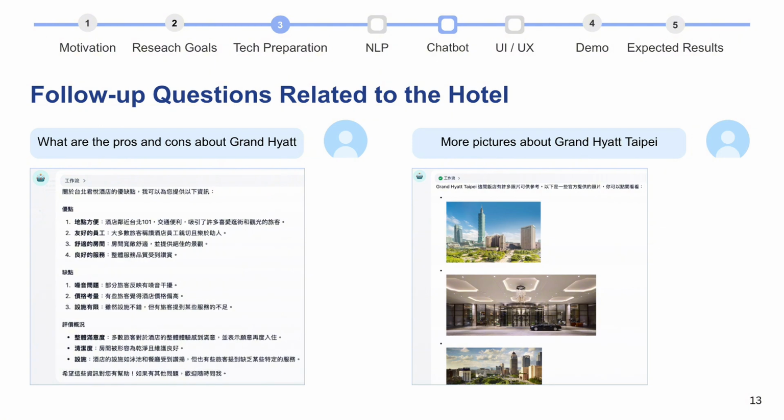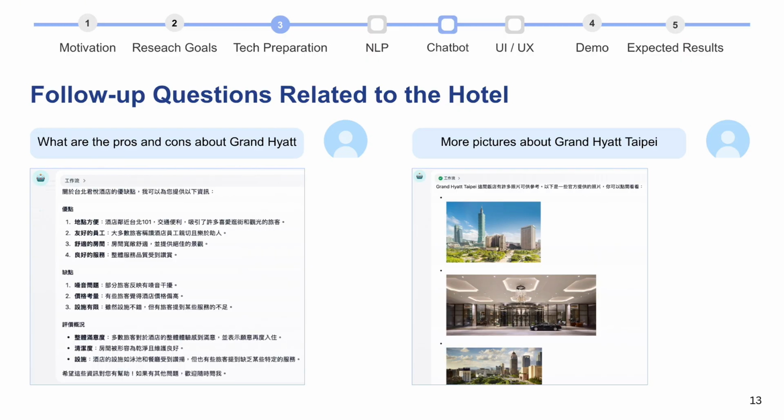Once the main hotel is chosen, users can continue asking follow-up questions. For example, what are the pros and cons about Grand Hyatt? More pictures about Grand Hyatt Taipei. The system reuses the same structured data. Pros and cons come from our sentiment category and review keywords. Images come from the hotel API, so users don't need to open different pages.